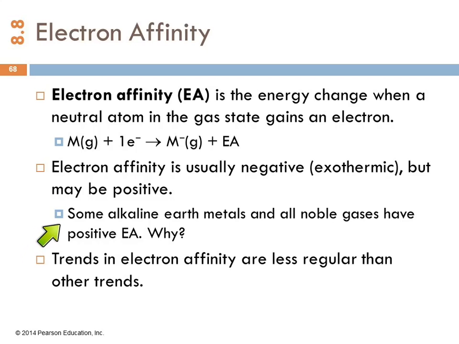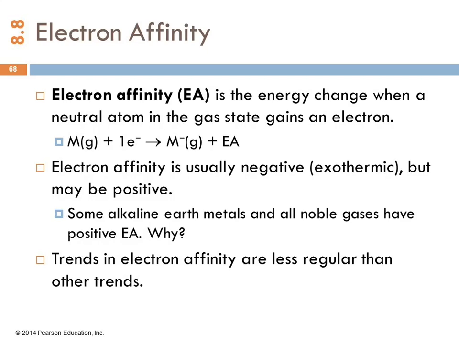Some alkaline earth metals and all noble gases have positive electron affinities. Why would a noble gas have a positive electron affinity? So a noble gas is not going to be real happy about getting an extra electron. Like, you're screwing up my look, right? It's just totally coordinated head to toe, perfect, and then you're making me wear this green hat? It's just messing everything up, right? It's throwing a wrench into the works.